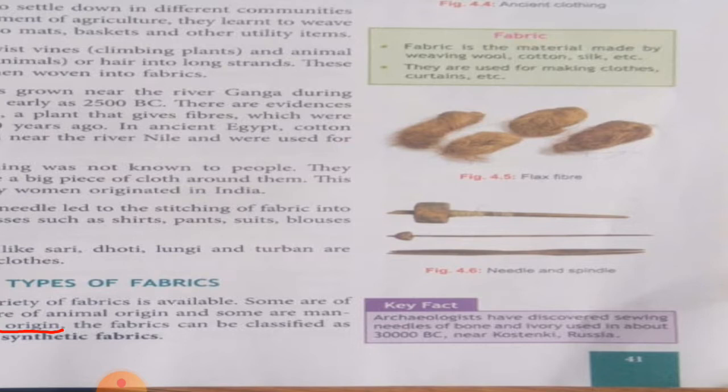So in the key fact, archaeologists have discovered sewing needles of bone and ivory.